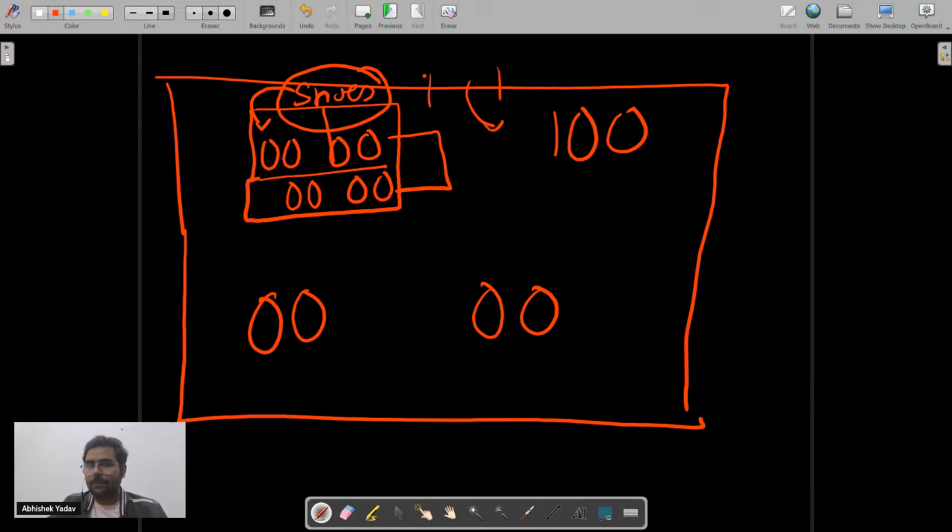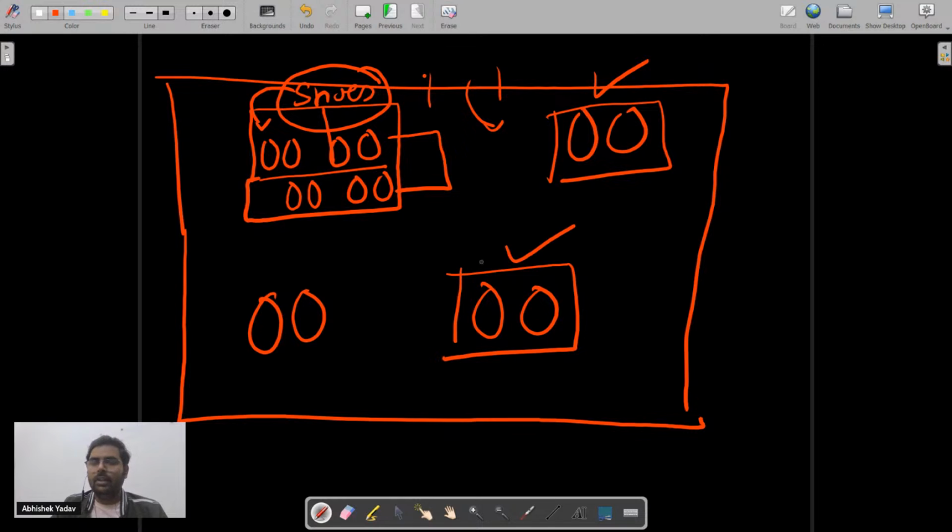So here you can see you have created one variable, and in that variable you have stored the shoe. Again you have created one variable and you have stored the shoe. Again you have created one variable, you have stored the shoe.